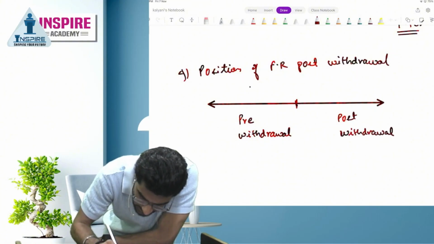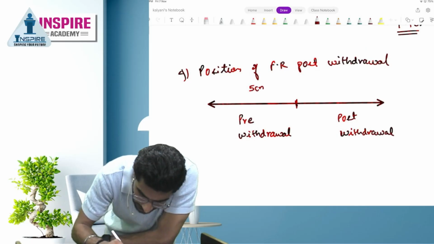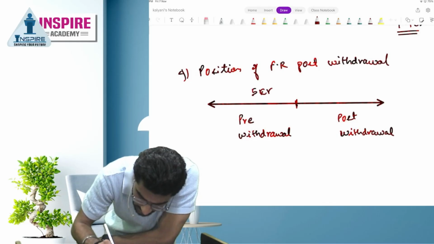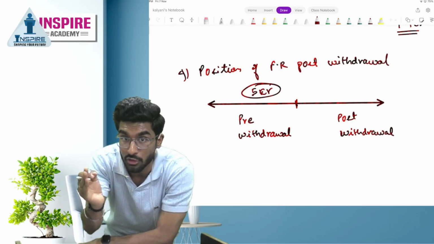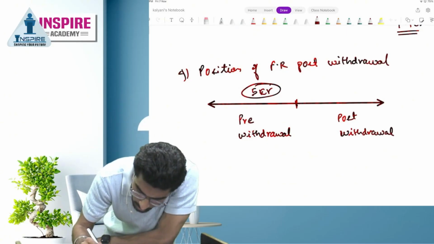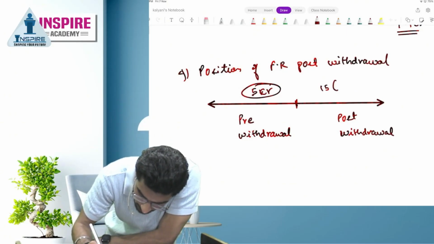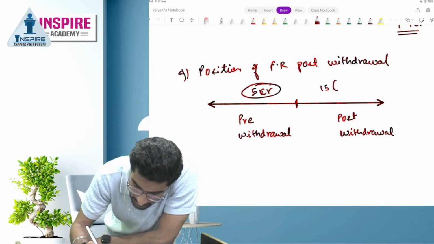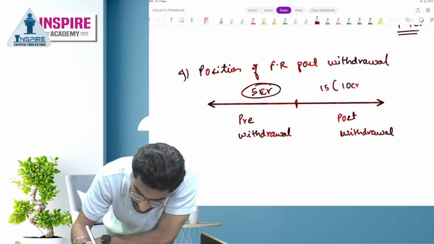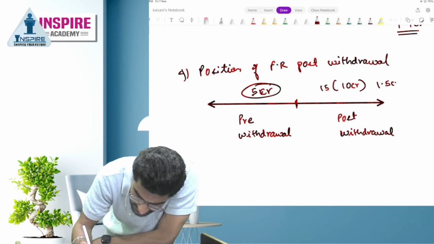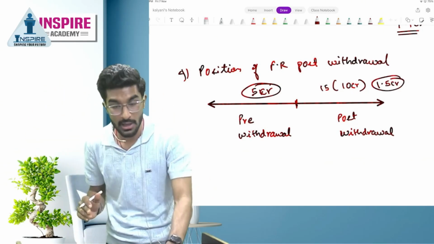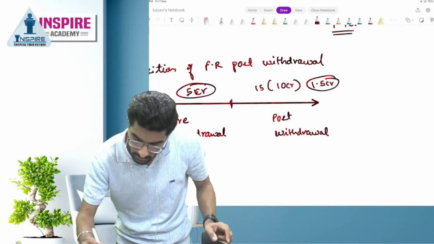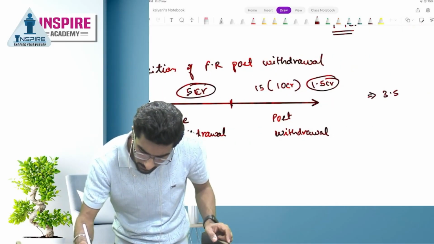Pre-withdrawal is 5 CR. Yes or no, people? In the general reserve, before we withdraw, it was 5 CR. What is the limit trying to tell us? Post-withdrawal, 15% of paid up capital should be there in the free reserves. What is the paid up capital? 10 CR. That is, 1.5 CR should be there in the general reserve after we withdraw. That means how much can you withdraw now? 3.5 CR you can withdraw freely.